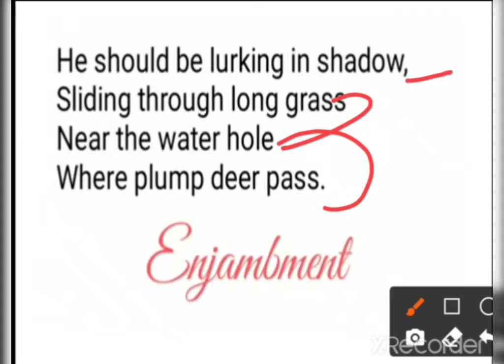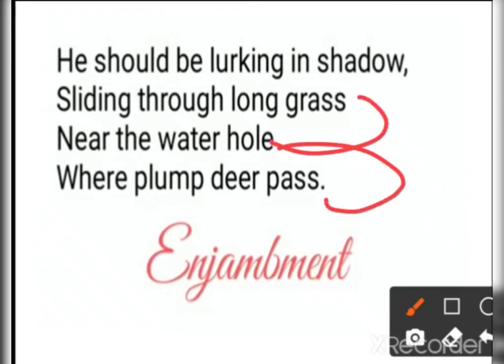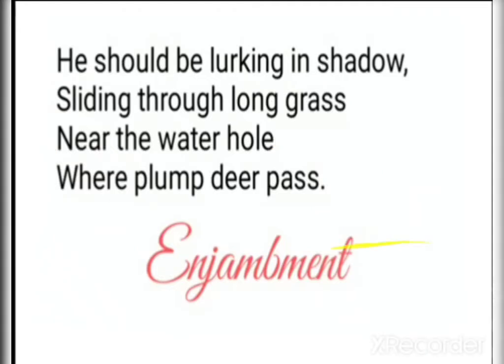The first line has a punctuation mark, so here enjambment will not take place. Once again, first line to second and second to third, without any punctuation mark. The next line starts with a capital letter, and to check the complete meaning we have to go to the next lines. So that is the occurrence of enjambment.